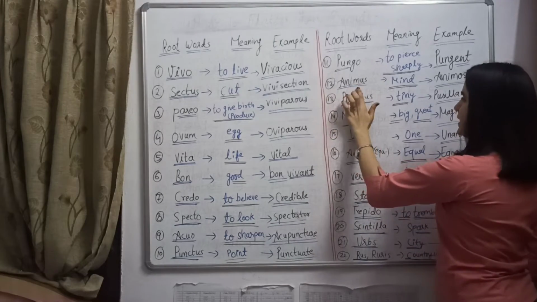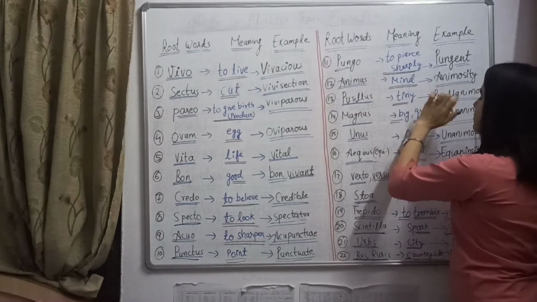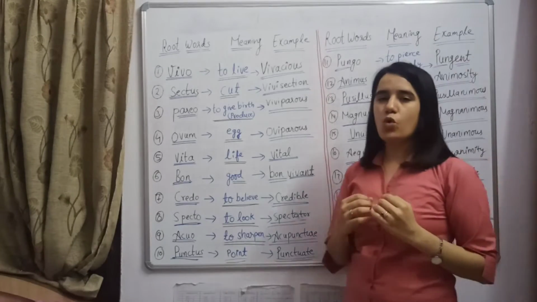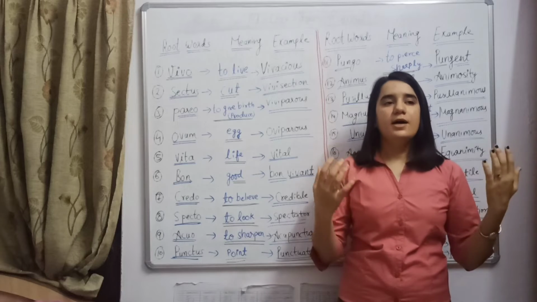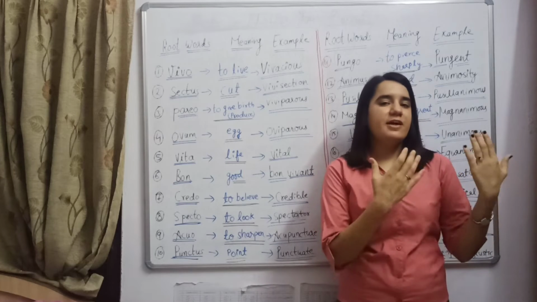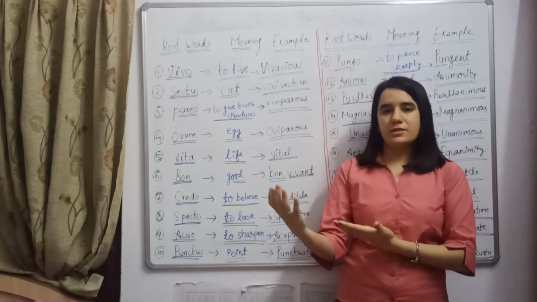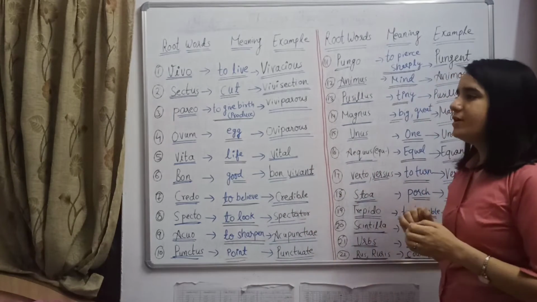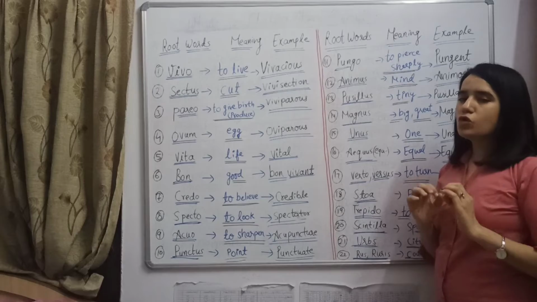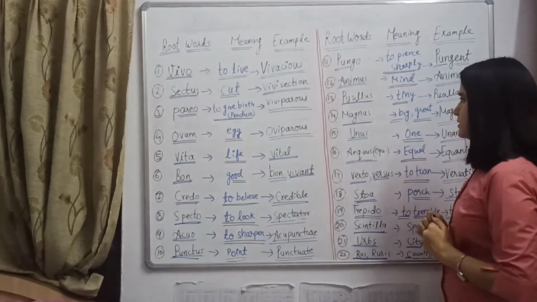12. One over here is animus. Animus means mind, and animosity means having a strong disliking or hate for someone. Then we will say that person has animosity for the other person whom he doesn't like. So animosity means having hostility or strong disliking for a particular person.